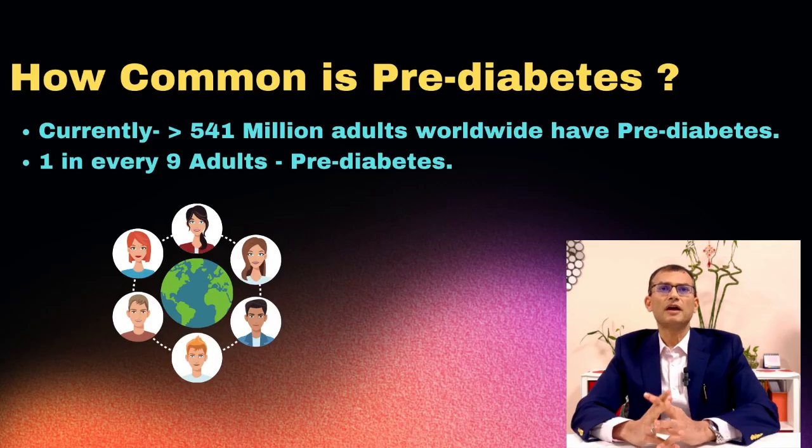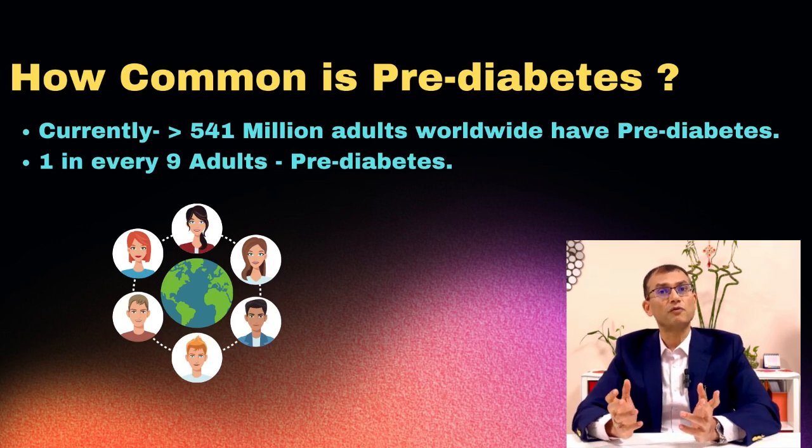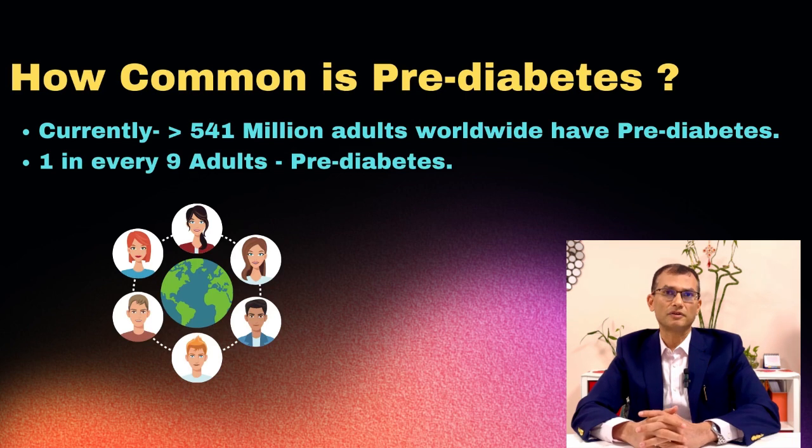So how common is prediabetes? Prediabetes is as common as type 2 diabetes. Currently there are more than 541 million adults with prediabetes worldwide. That means practically 1 in every 9 adults has prediabetes.